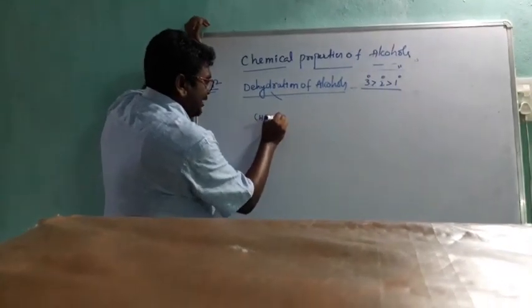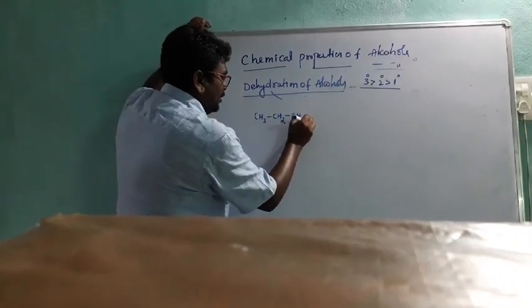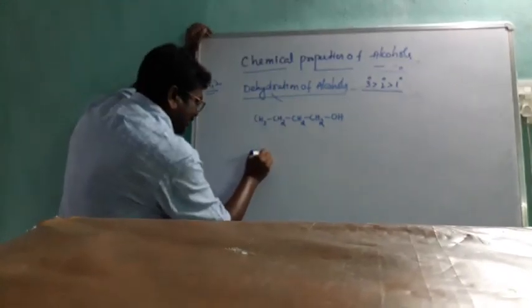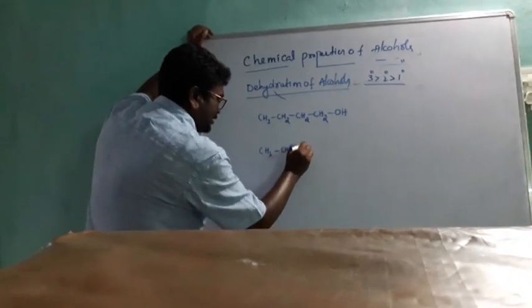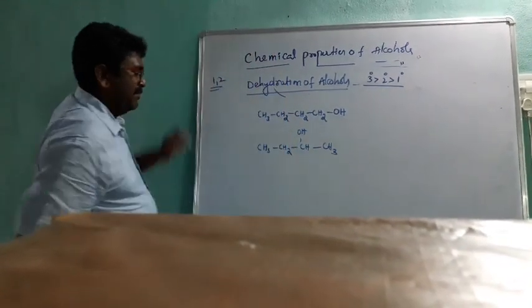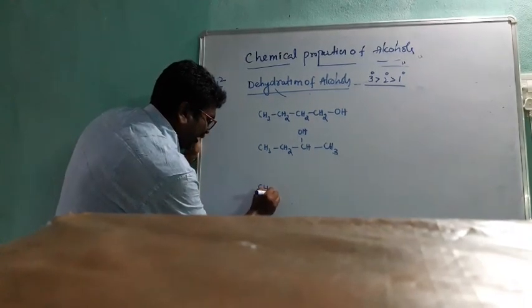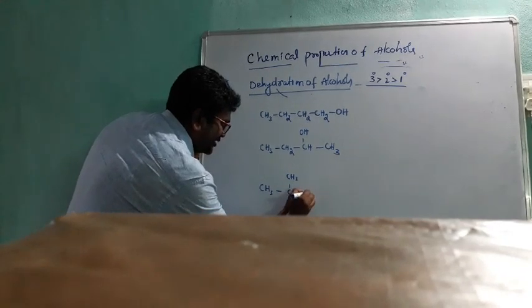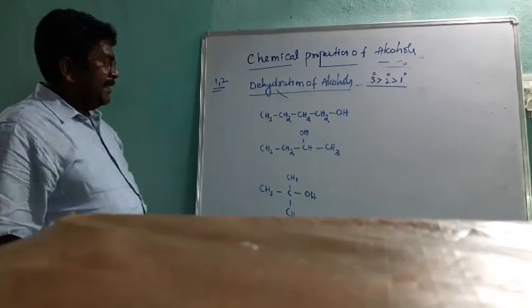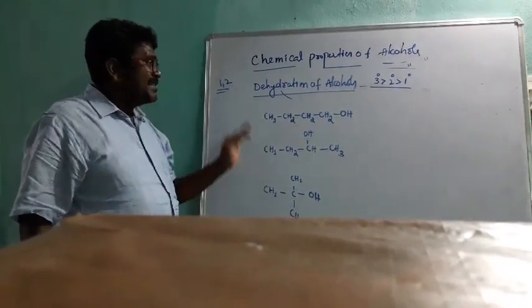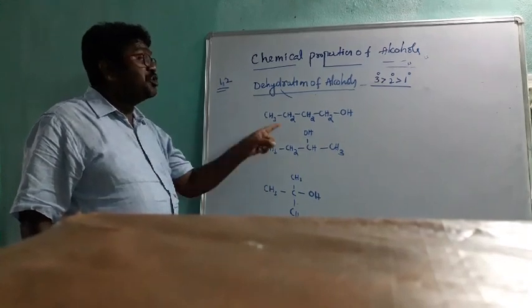Okay, see here: CH3 CH2 CH2 CH2 OH. Next one: CH3 CH2 CH(OH) CH3. Next one: CH3 C(CH3)(CH3) OH. Listen carefully. All are position isomers. These have the same molecular formula but different positions of the OH group.